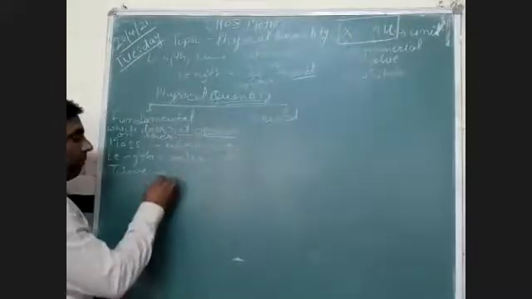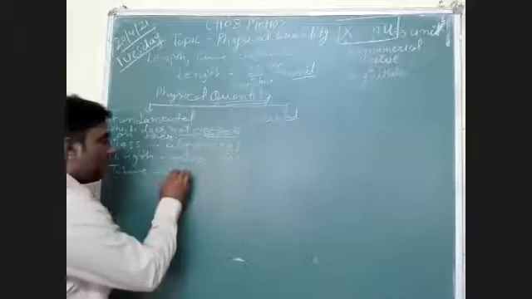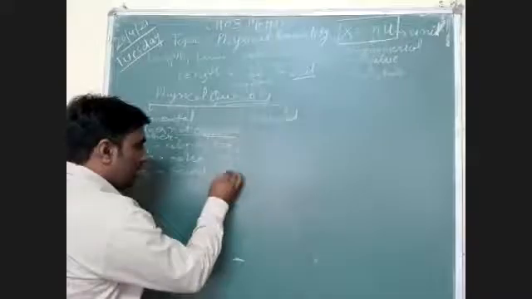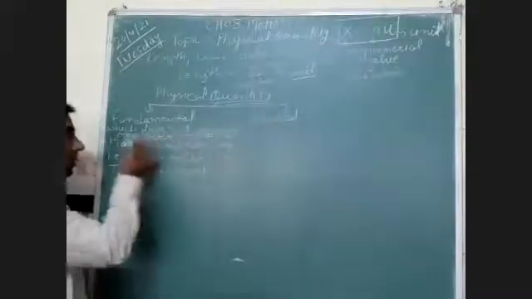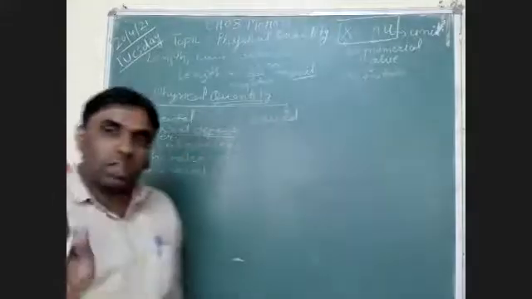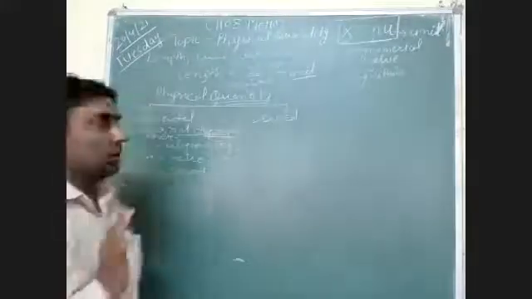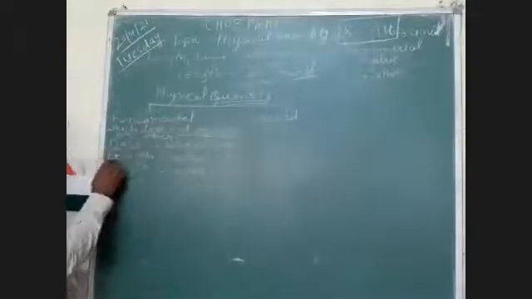And what about time? Time is measured in second. So the notation is small s. We can write small s. So these are the fundamental quantities, and these are the fundamental units. Units of fundamental quantities are known as fundamental units. Okay, so what are the fundamental quantities? Mass, length, and time.